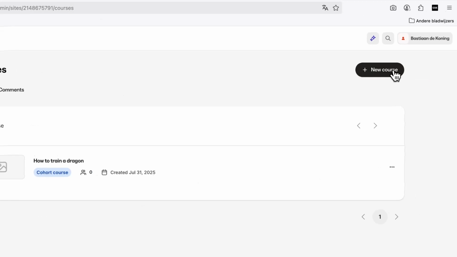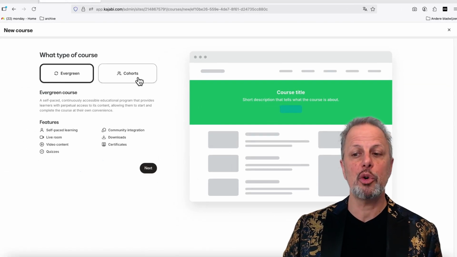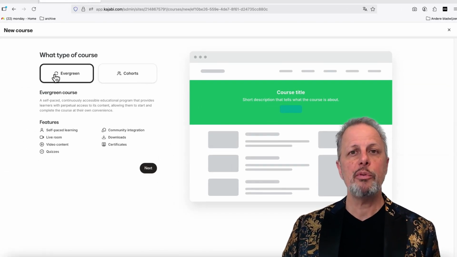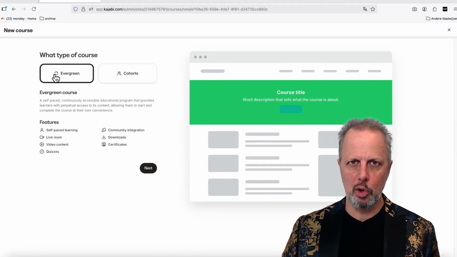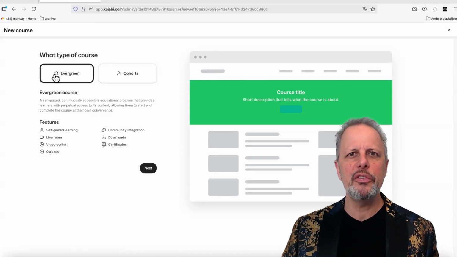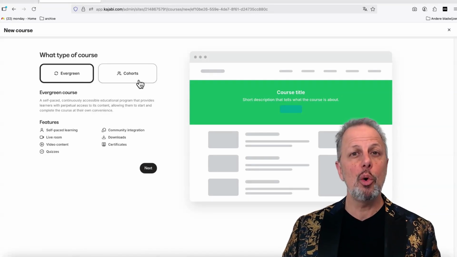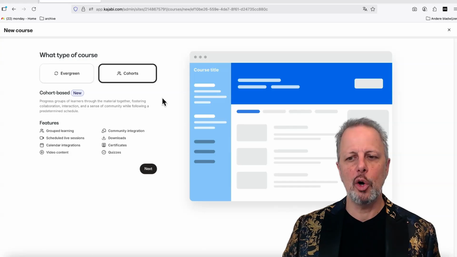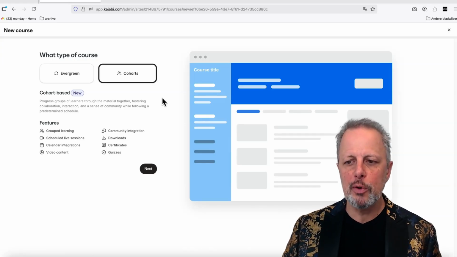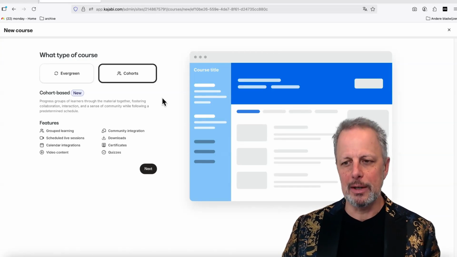When you create a new course, you get the option to select between evergreen and cohorts. Evergreen is just a normal online course. This is what everybody always did for two decades. But cohorts is the new one. When you select cohorts, you get the option to progress groups of learners through the material together.